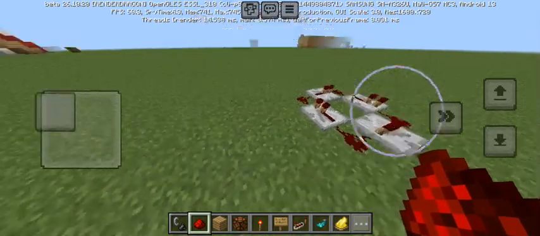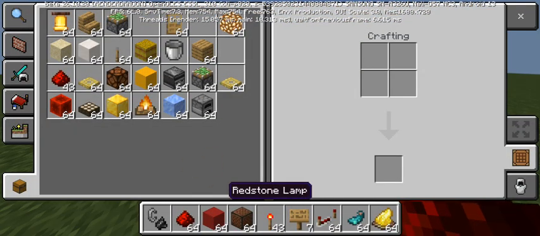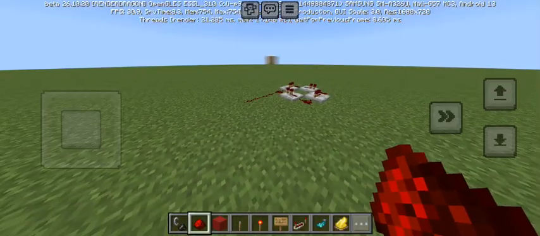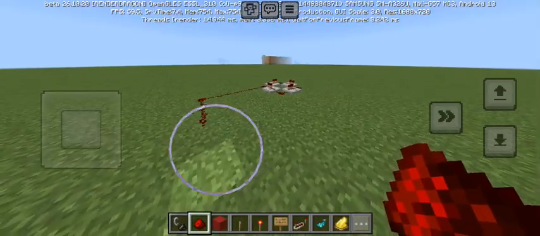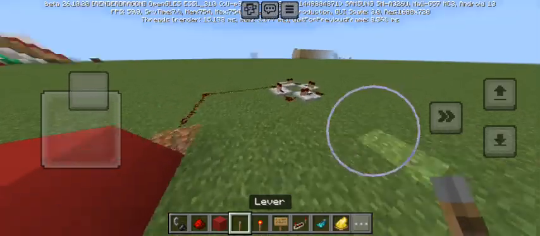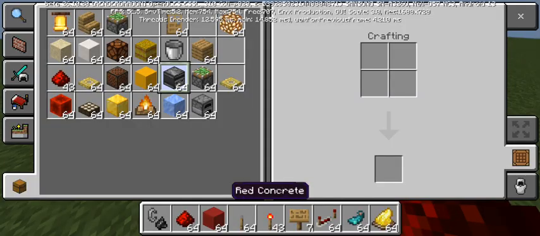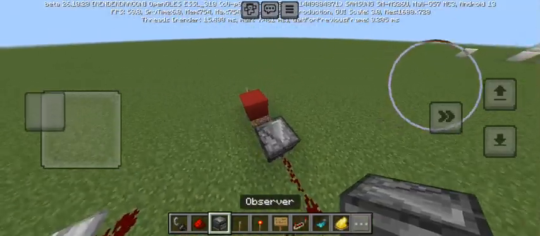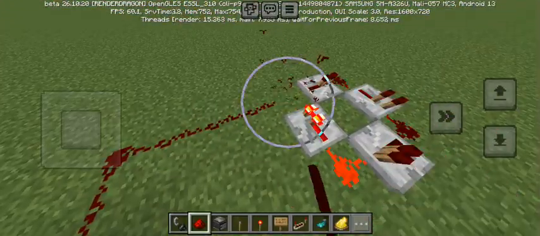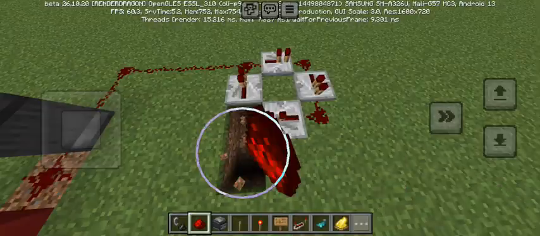And then after that, you're gonna need some red wool. It really doesn't matter what block. But pull stations in real life are red, so if you want to actually make it like a pull station, I recommend using red concrete. Now you're gonna place this, then after that you're gonna place your observer, like this. And also you can make a reset button by doing this.